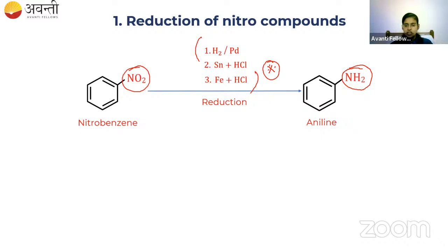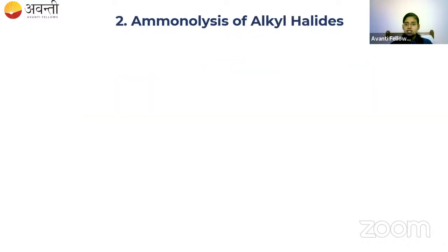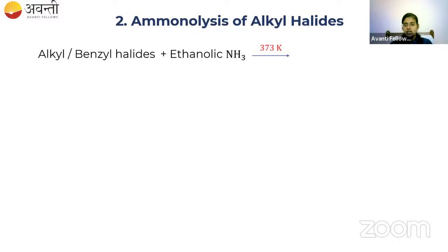The second preparation is called aminolysis of alkyl halide. So what is aminolysis? We take an alkyl halide or aryl halide. Aryl halides are otherwise called benzyl halides. Take any one of these halides and treat it with ethanolic, alcoholic NH3, and then heat at 373 Kelvin. It will produce primary amine, secondary amine, and tertiary amine.